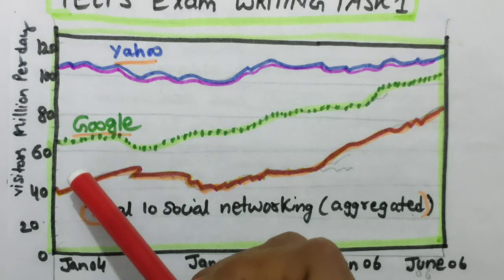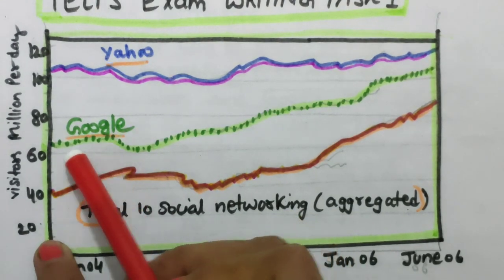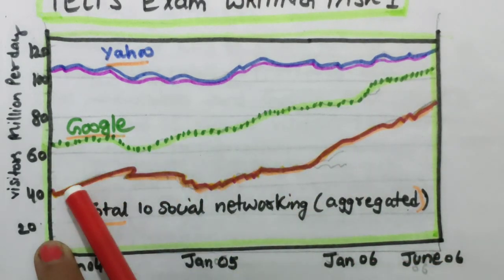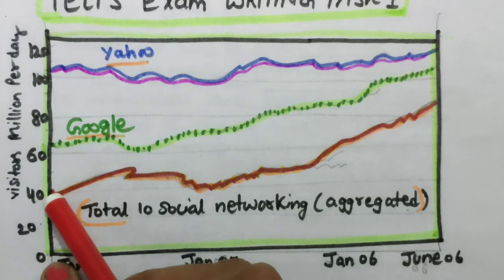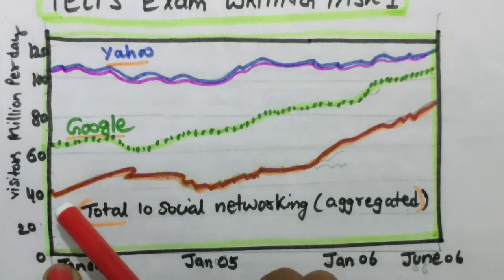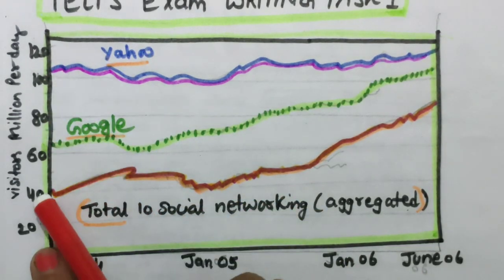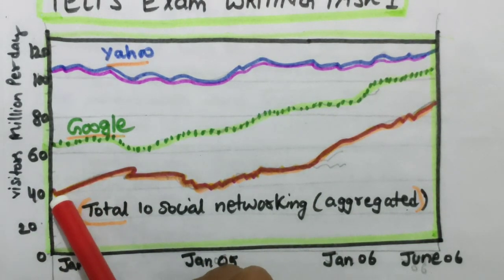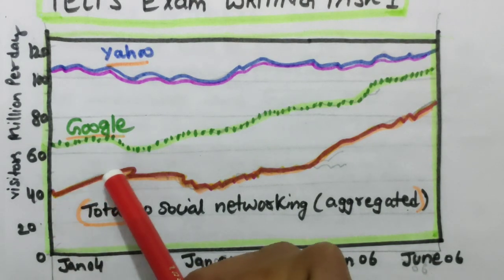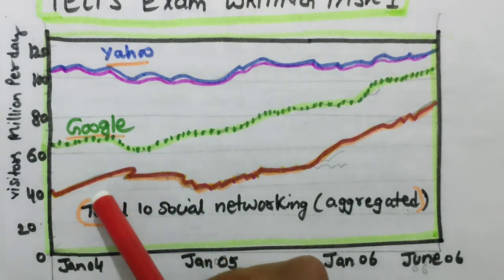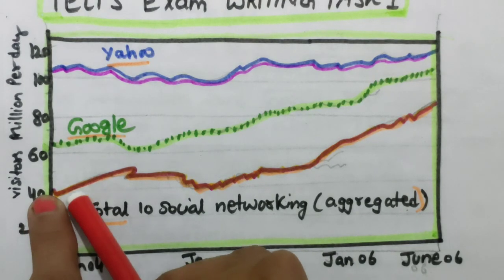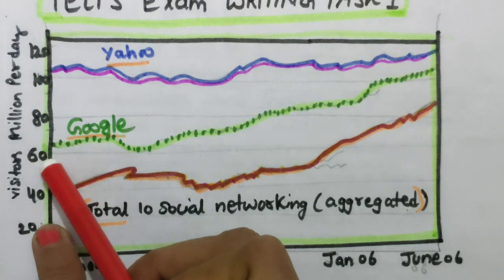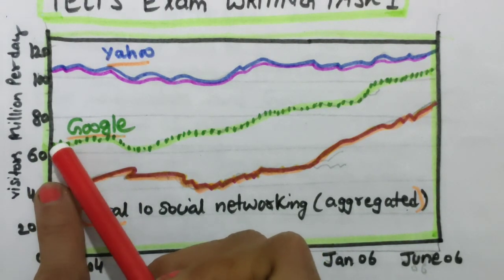And while writing the detailed body paragraph, it's better you draw lines like this. You make lines with a pencil. With the help of this pencil, you can easily come to know what type of data is there. So here you can see no line is touching an exact point. Okay, so when we will be writing details about the data, meaning the body detail paragraphs, we need to write the figures also. At this time we will be saying just above 40 or roughly 40. And here 60, you can say above 60,